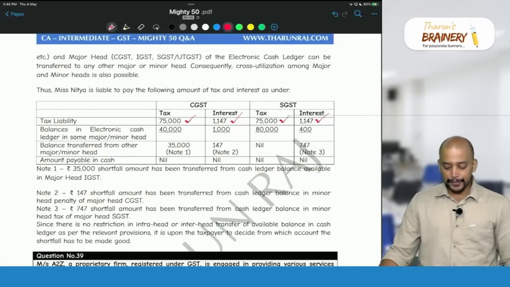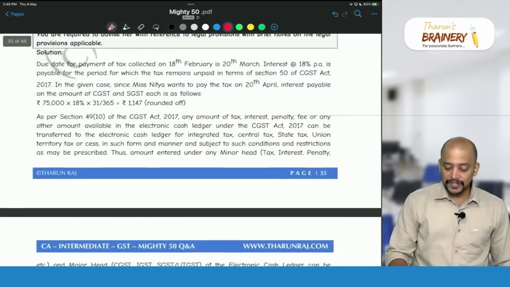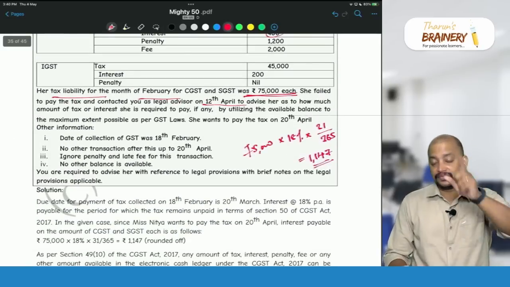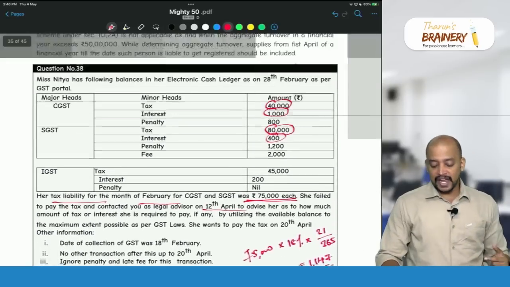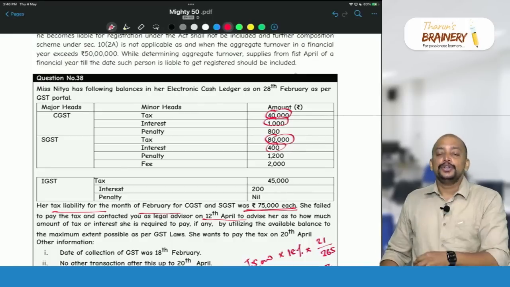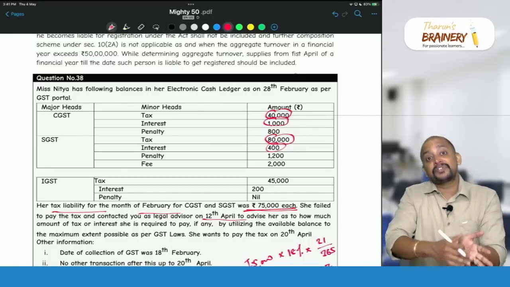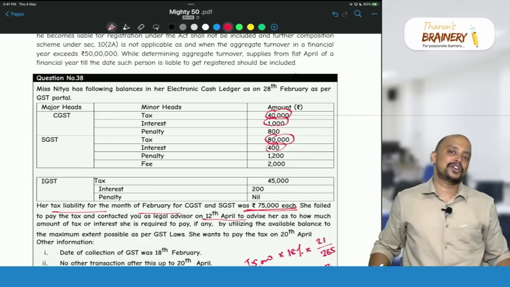Now this particular amount of 35,000 we can source from another head, because we have one form. What is that form? Form GST PMT-09. Using that form GST PMT-09, we can shift the balances from one head to another in the electronic cash ledger.